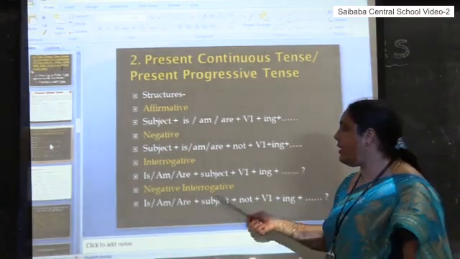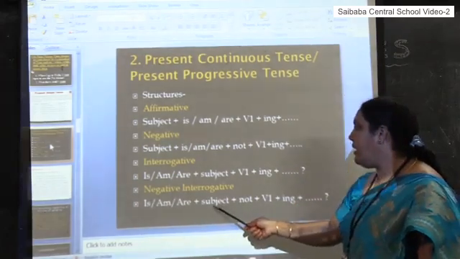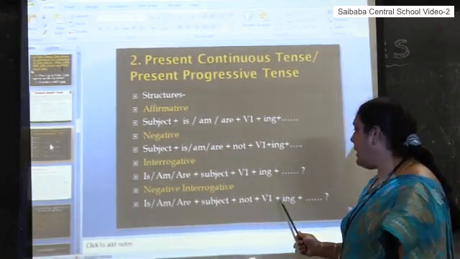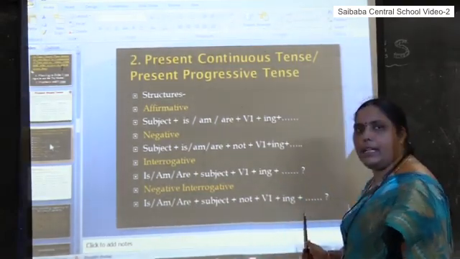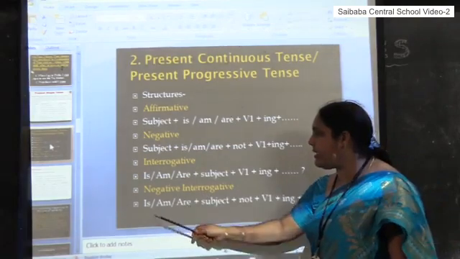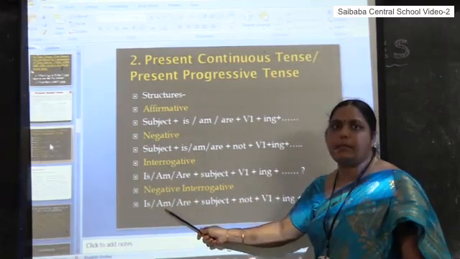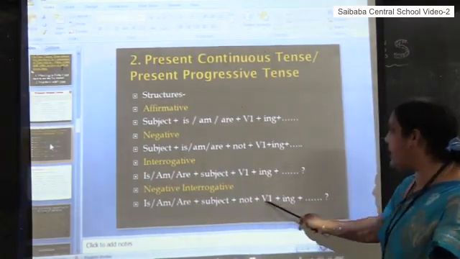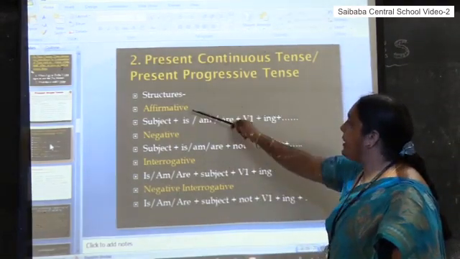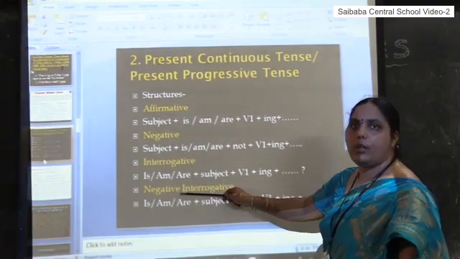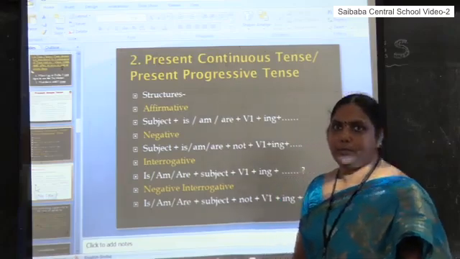Negative interrogative, adding not to that, is the same. Is he not eating? Am I not eating? Are they not eating? So for plural we take are, for third person singular is, and for first person singular am, and we frame the structure like this. So this is the structure for affirmative, negative, interrogative and negative interrogative in present continuous or present progressive tense.